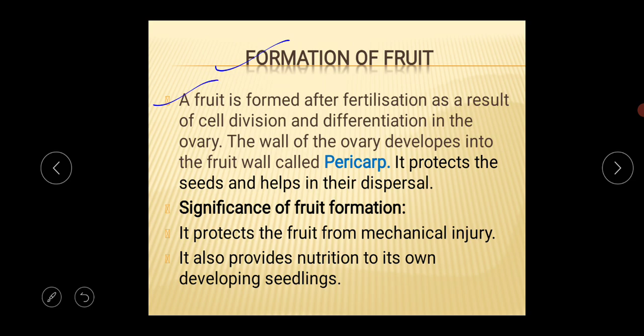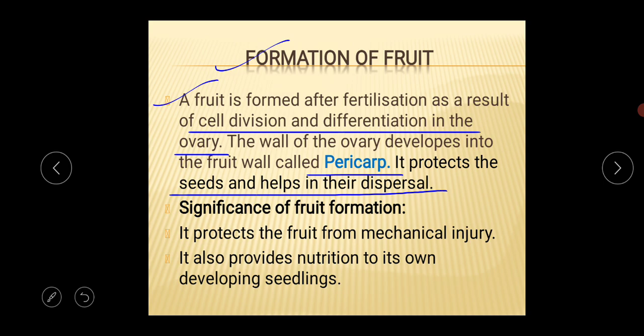A fruit is formed after fertilization as a result of cell division and differentiation in the ovary. I am repeating again, what is the basic definition of fruit? A fruit is formed after fertilization as a result of cell division and differentiation in the ovary. Normally the wall of the ovary develops into the fruit wall called the pericarp, and it protects the seeds and helps in their dispersal.